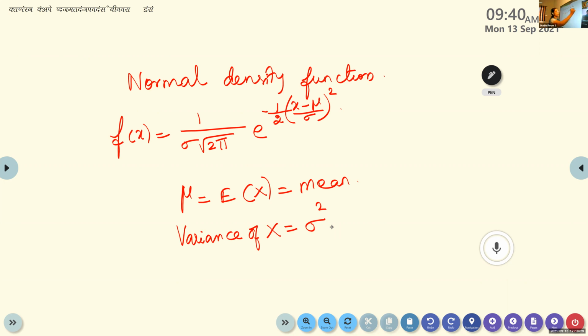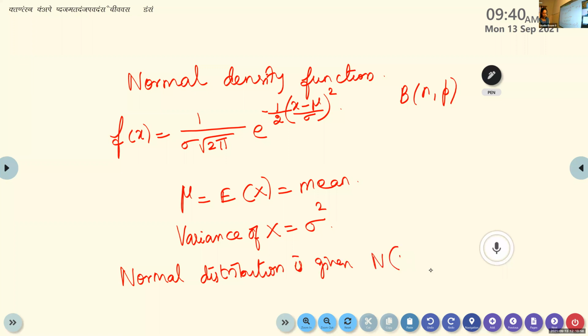The binomial distribution we denote like this, B of n comma p. If we know n and p, we can write it. Likewise, a normal distribution is denoted by capital N of mu comma sigma square. Normal distribution is given by N of mu comma sigma square.